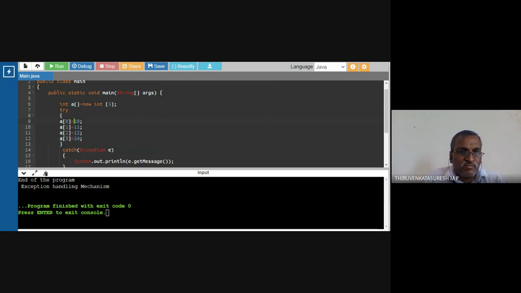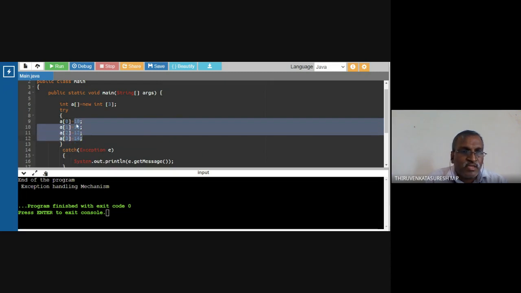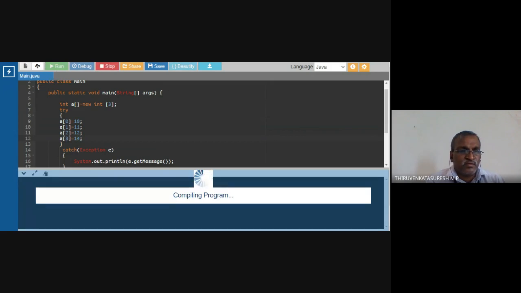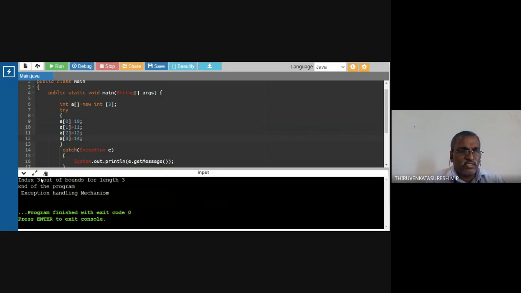Consider these as 10, 11, 12, 13, 14. These are all program generated values. The program generated values are assigned in an array. The array is declared with some numerical size. So what will happen? Here the array is created with three values, but I am going to put 4 values. So what will happen? Index 3 out of bounds for length 3. So there is an error: array index out of bounds.